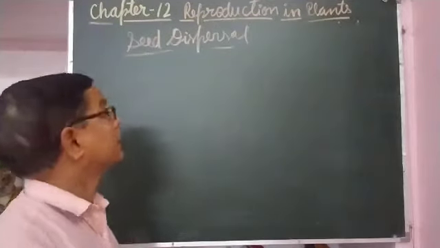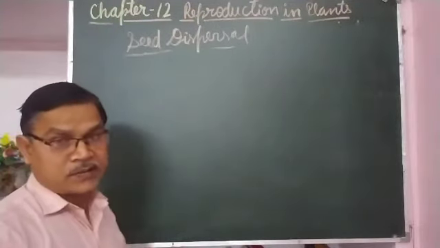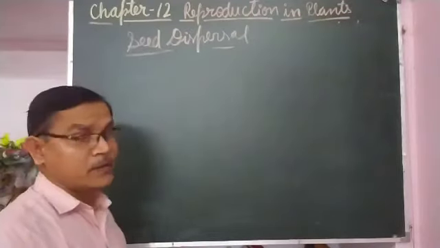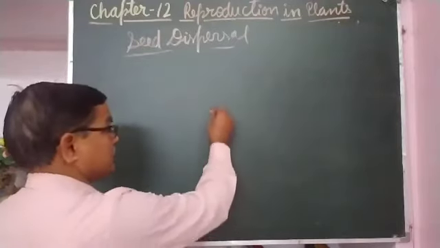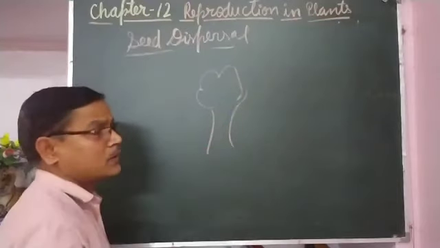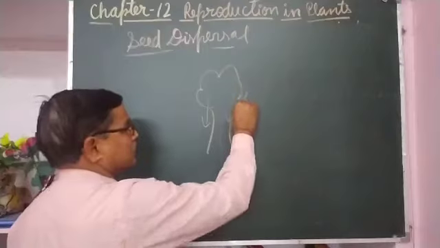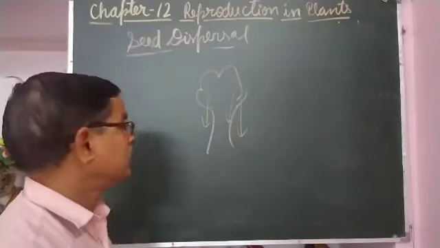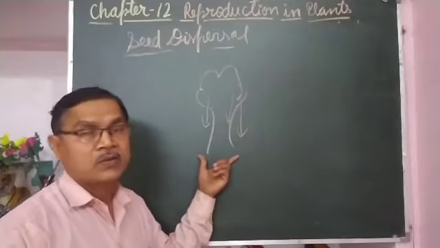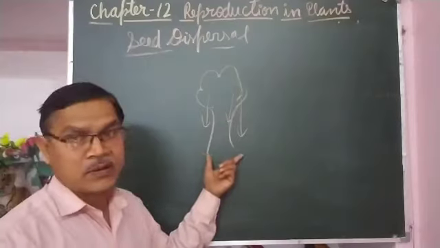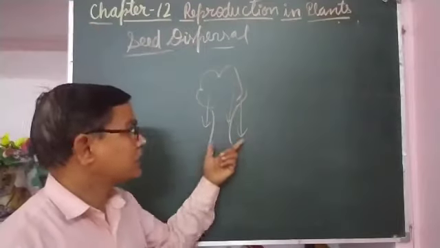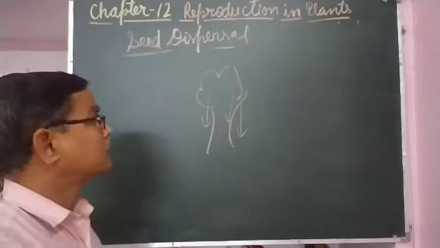Now, seed dispersal. Seed dispersal is the scattering of seeds away from the parent plant. That is necessary because a plant bears many fruits, and every fruit has seeds. If all the seeds fall at the base of the tree or plant, there will be a collection of seeds, and they will not get sufficient space and nutrients to grow into healthy plants. So that's why there is a need to scatter them. Nature has arranged for their dispersal.